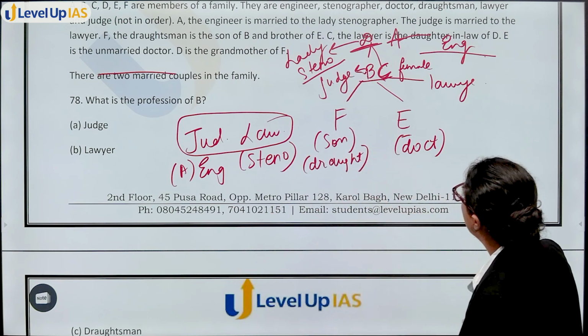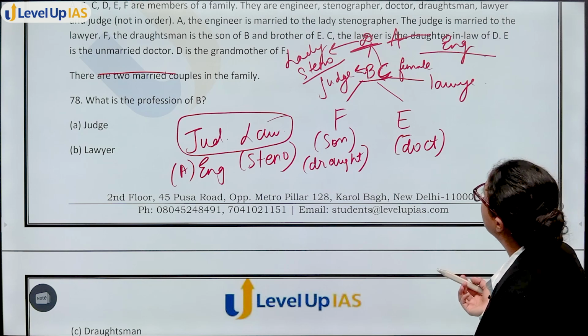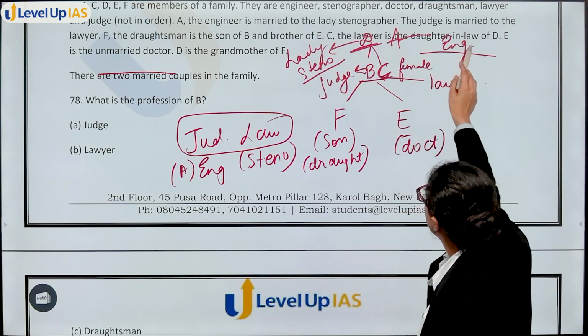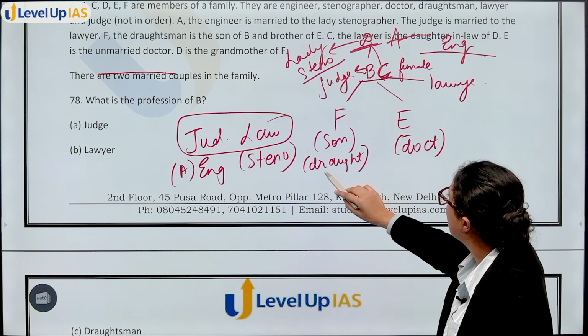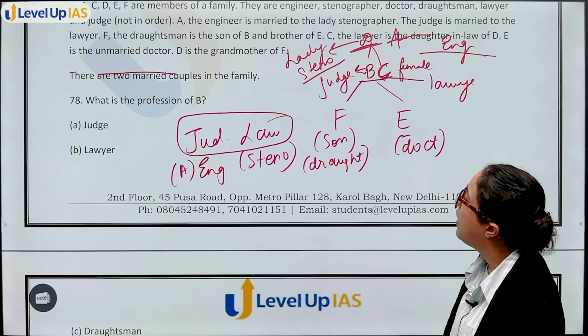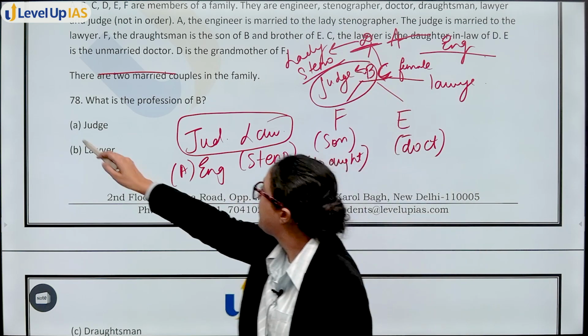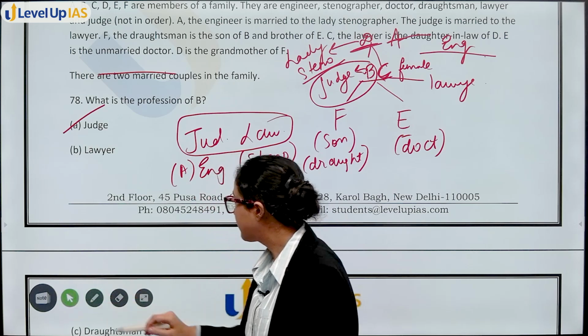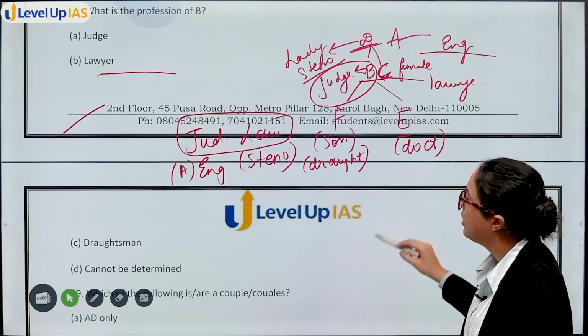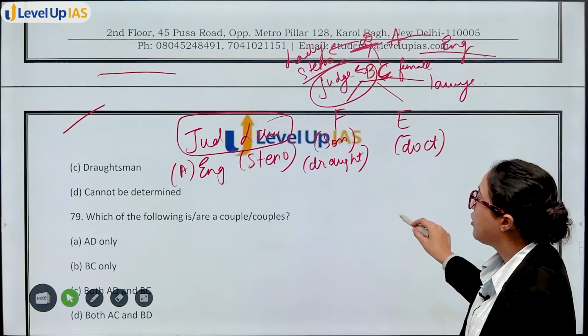Now we've got the whole family tree and all the professions: lady stenographer, engineer, judge, lawyer, draughtsman, doctor, okay? Now what is the profession of B? Option A, judge. Next, which of the following is our couple?